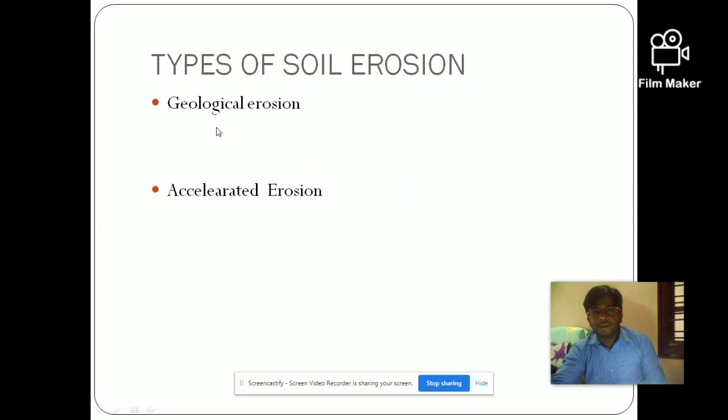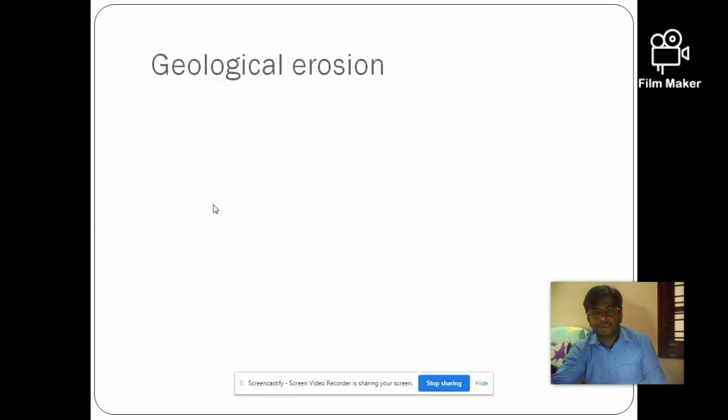There are two types of soil erosion mainly, that is geological erosion and accelerated erosion. In accelerated erosion we have two types, water erosion and wind erosion.